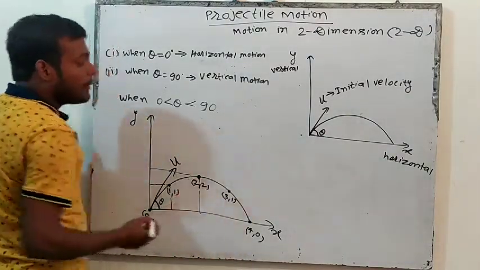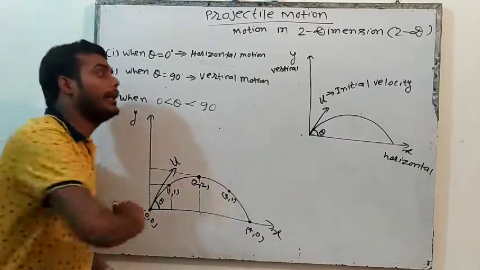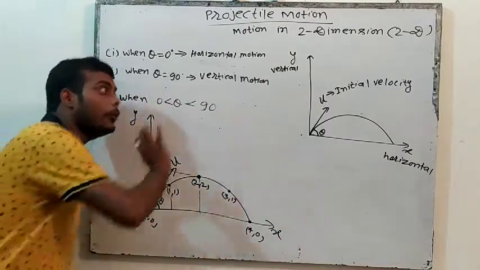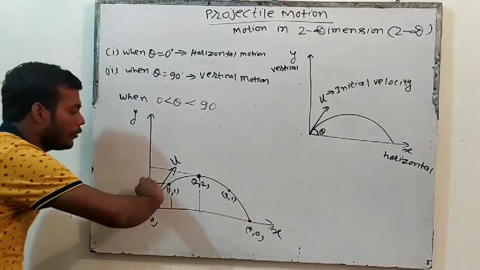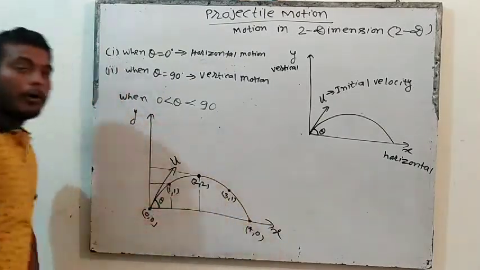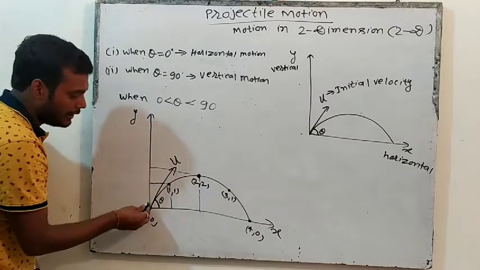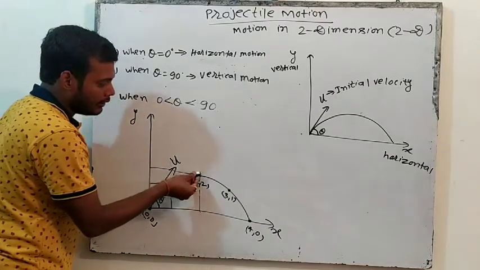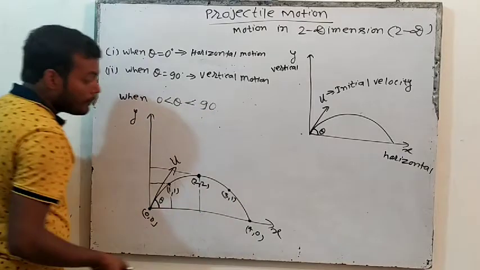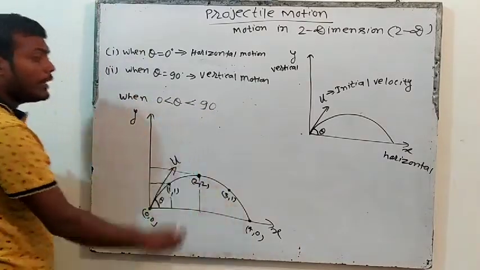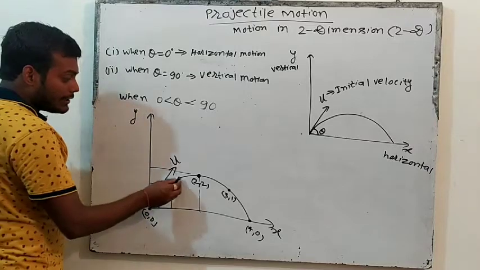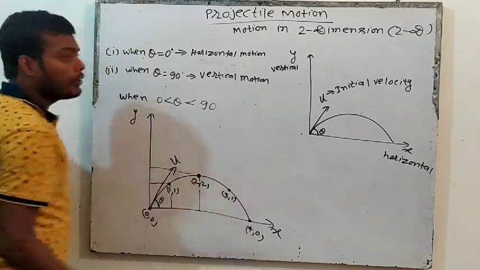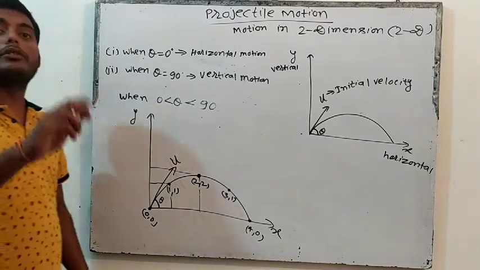After some time what will happen? Now this is the maximum height. कोई भी ऑब्जेक्ट को जब हम फेंकते हैं तो ये कुछ हाइट ऊपर तक जाएगा और उसके बाद क्या होगा? नीचे आ जाएगा. For example, this will go like this and then it will fall. For example, I will throw like this. See the motion. It will go like this and then it will fall like this. तो यहां पे अब ऊपर क्यों नहीं गया? Again see this. When the object is going like this, then why is it not going up more? क्योंकि y डायरेक्शन का वेलोसिटी 0 हो गया.